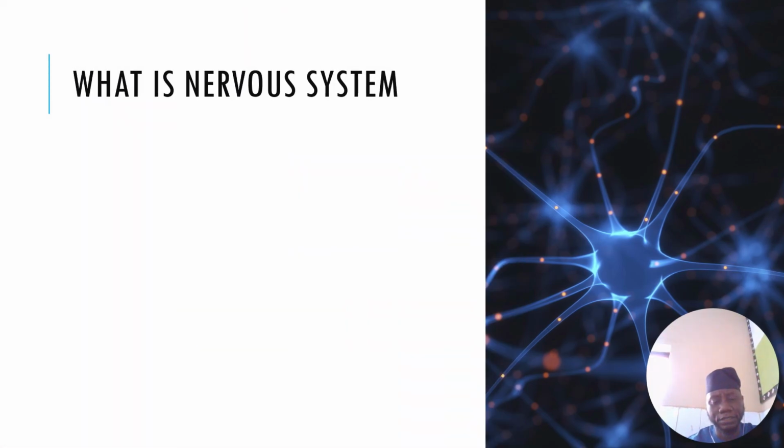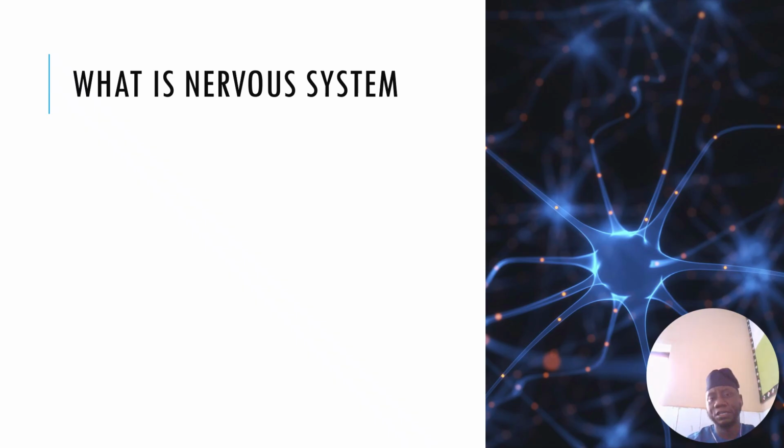What is nervous system? A nervous system can be defined as the system that controls all the activities of the body, be it voluntary activities or involuntary activities. And this is done by certain organized cells called neurons or nerve cells.